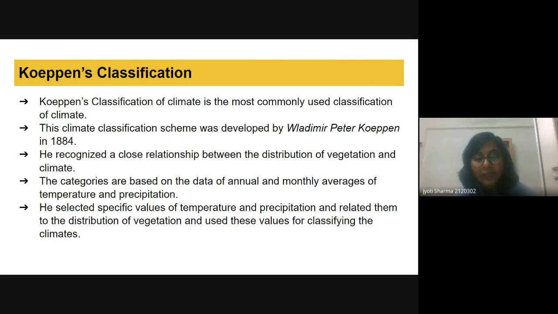So he gave specific values of temperature and precipitation, and he also related them to the distribution of vegetation. Based on these values, he also told what type of vegetation we can have in that region, and used these values for classifying the climate.